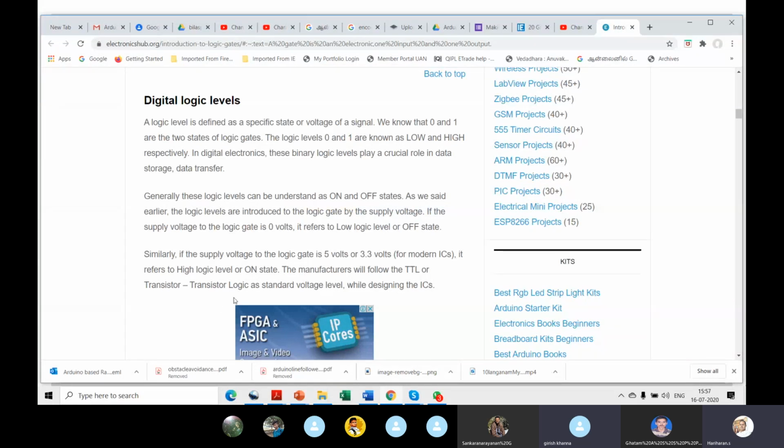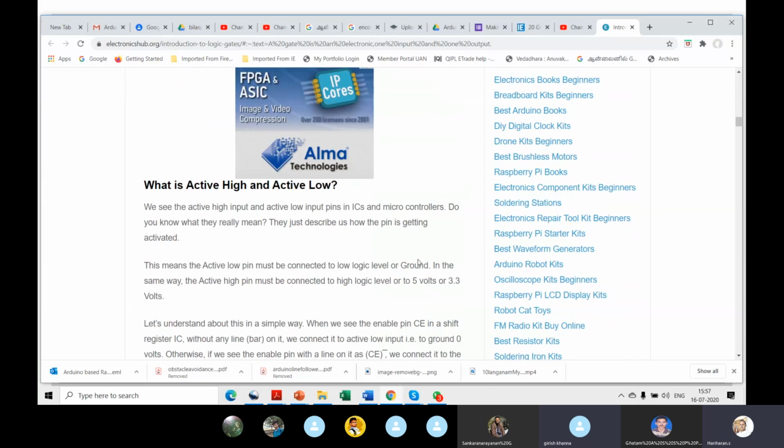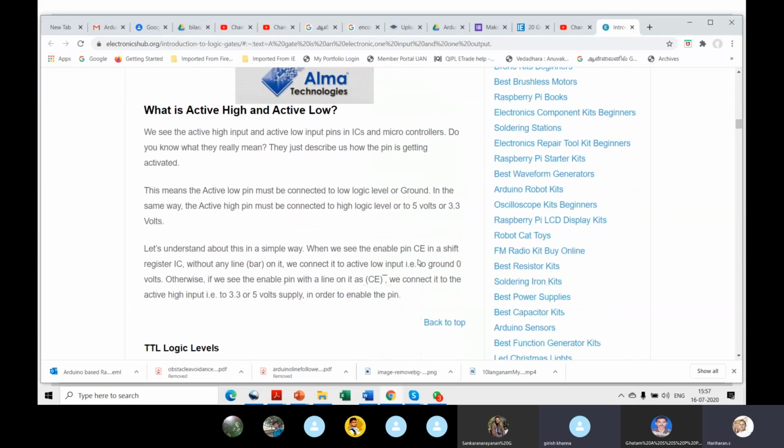This is TTL, transistor-transistor logic. It has a particular standard level. CMOS has a separate level. And they will call pins active high or active low. You need to know. An active low pin must be connected to a logic low level or ground. If it is active high, it needs to be connected to a high level, 5 volts or 3.3 volts.